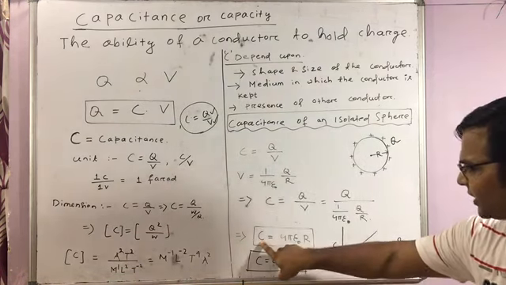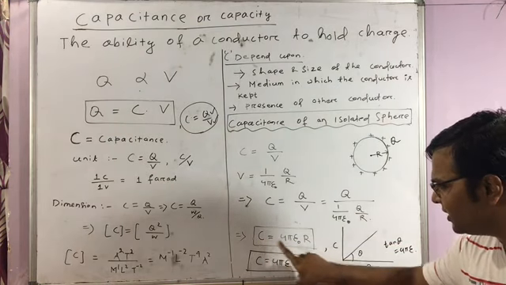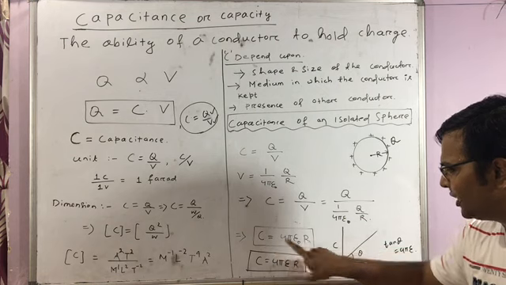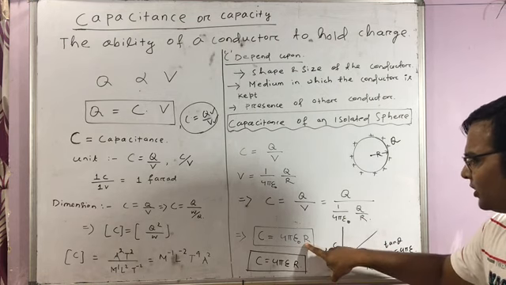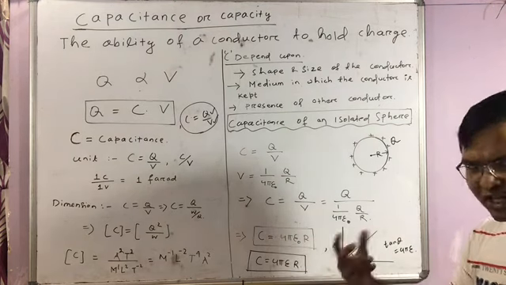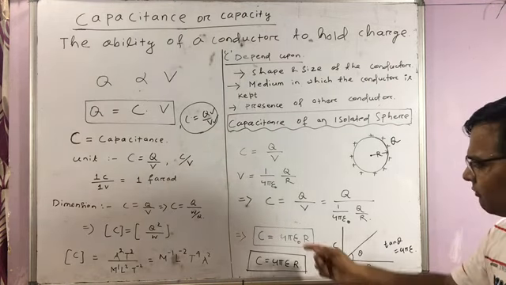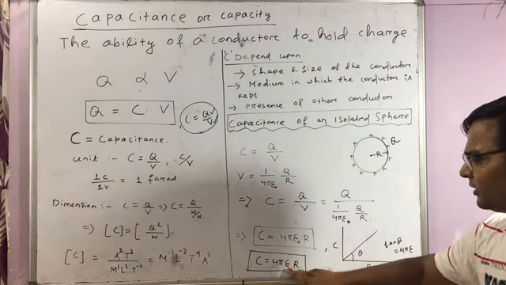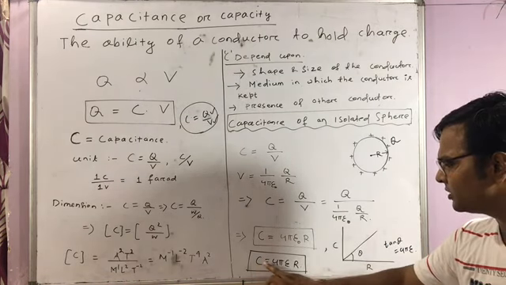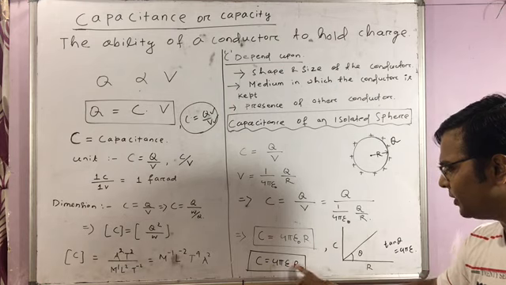So here you can clearly see C is directly proportional to R. Capacitance of a spherical body is directly proportional to the radius of the body. So if the medium is changed, in any other medium where the permittivity is epsilon, in that medium the object is kept, your capacitance will become C is equal to 4 pi epsilon R.